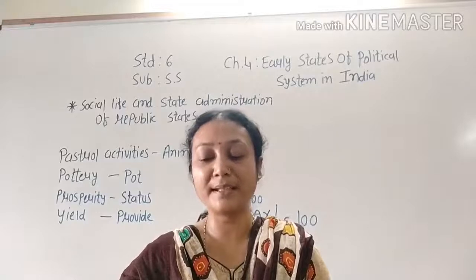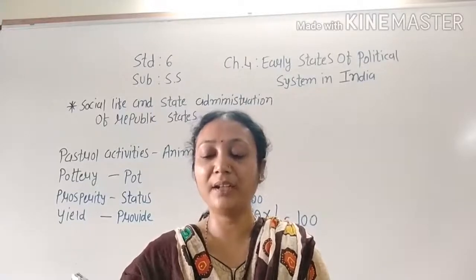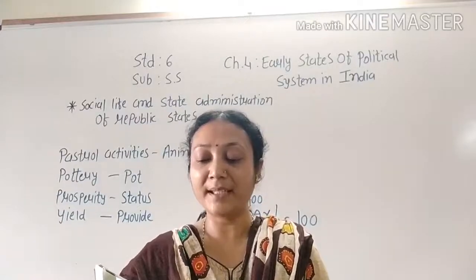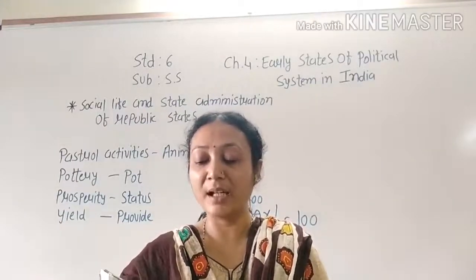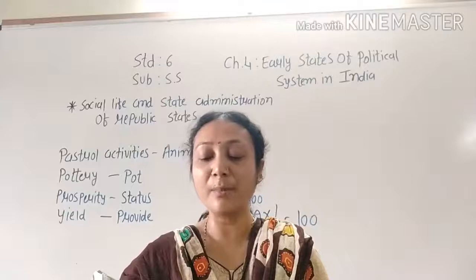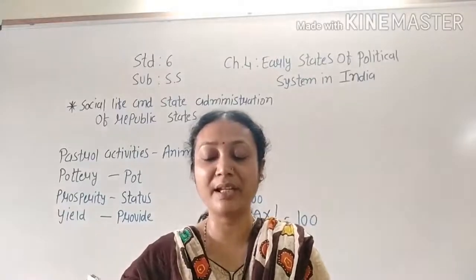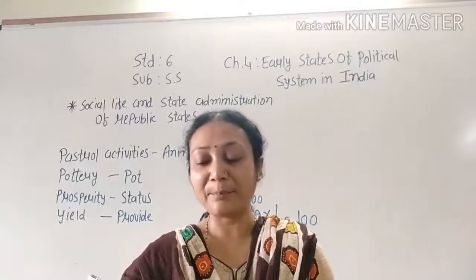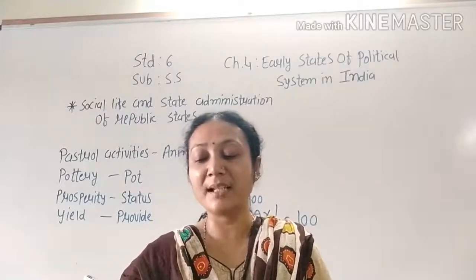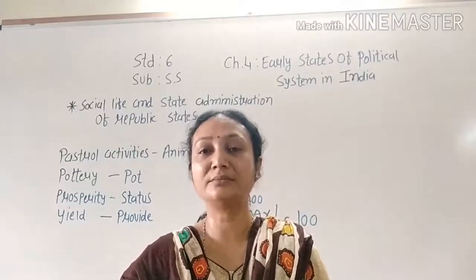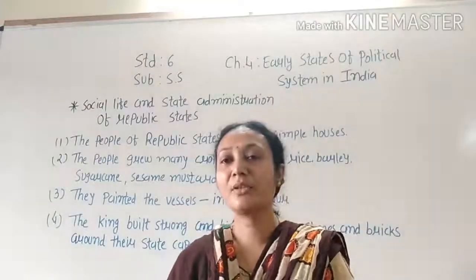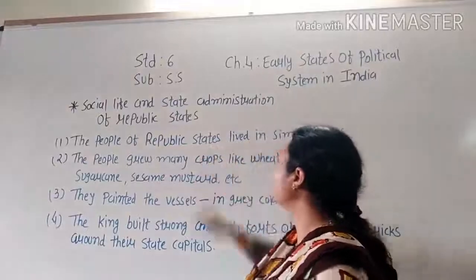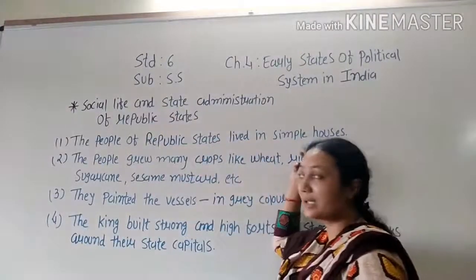At other places in the world, the way in which the cities of Sparta, Athens, Rome, Greece, etc. are described as democratic states, in the same way republics of ancient India, means old India, can be represented as democratic states. In short, we can say that the people of republic states lived in simple houses.